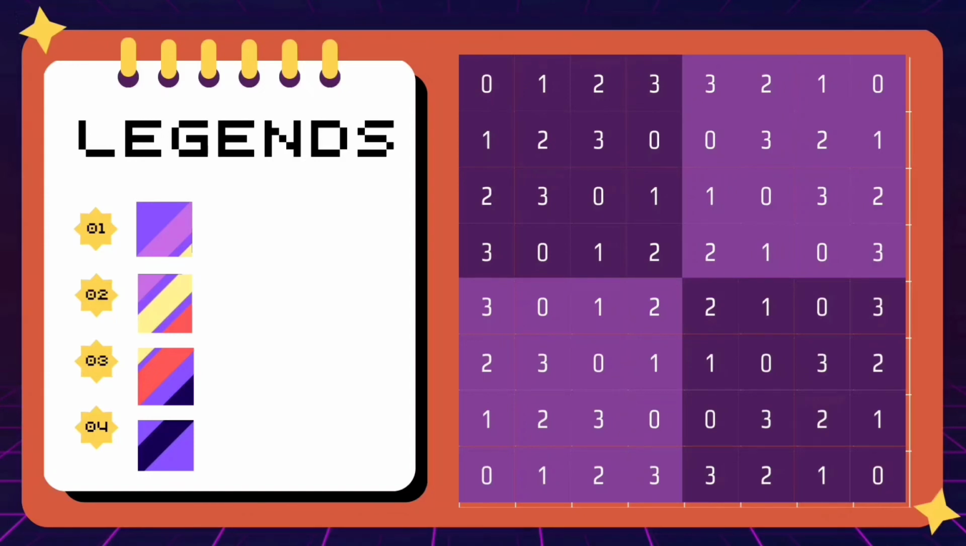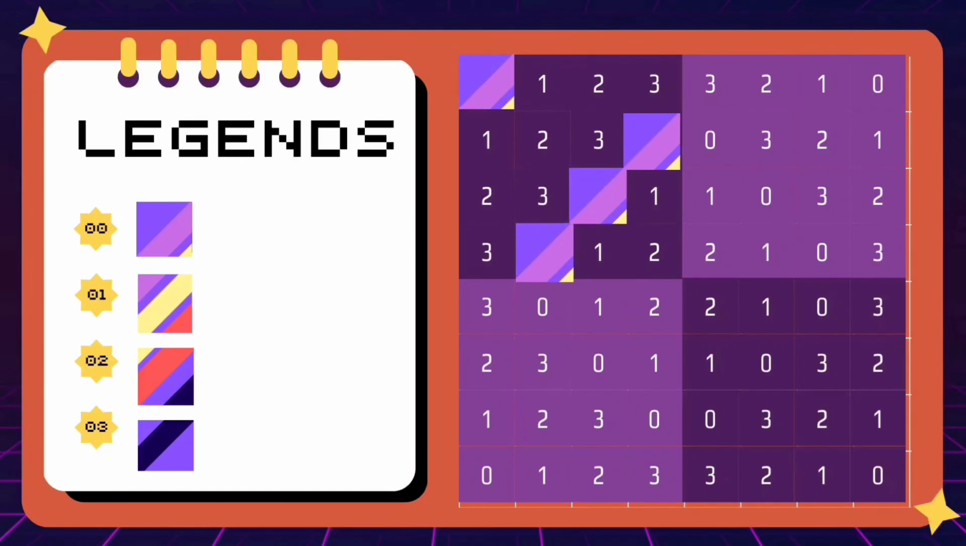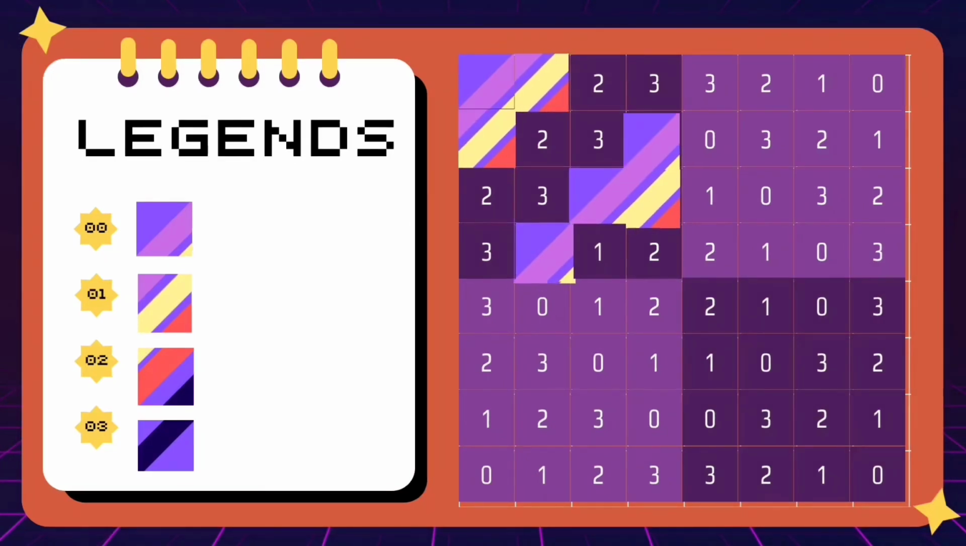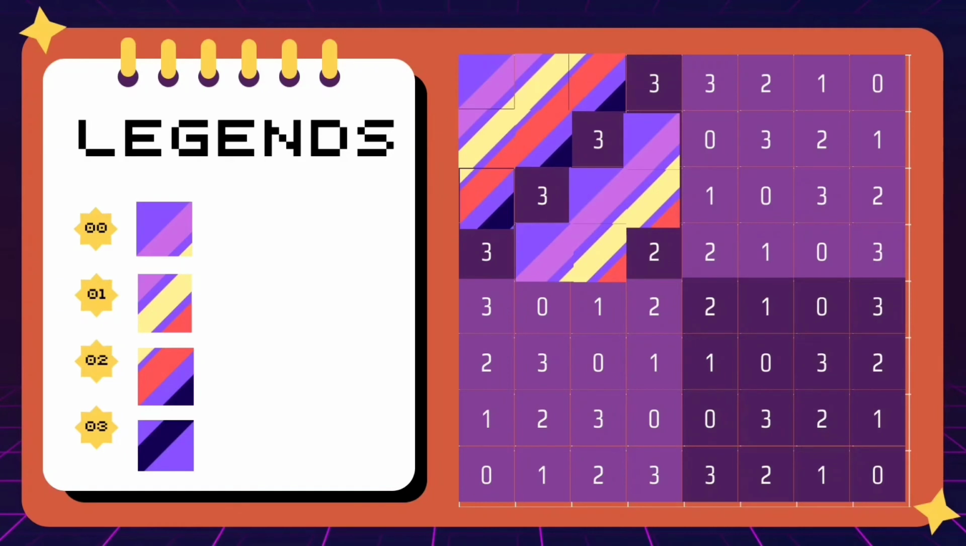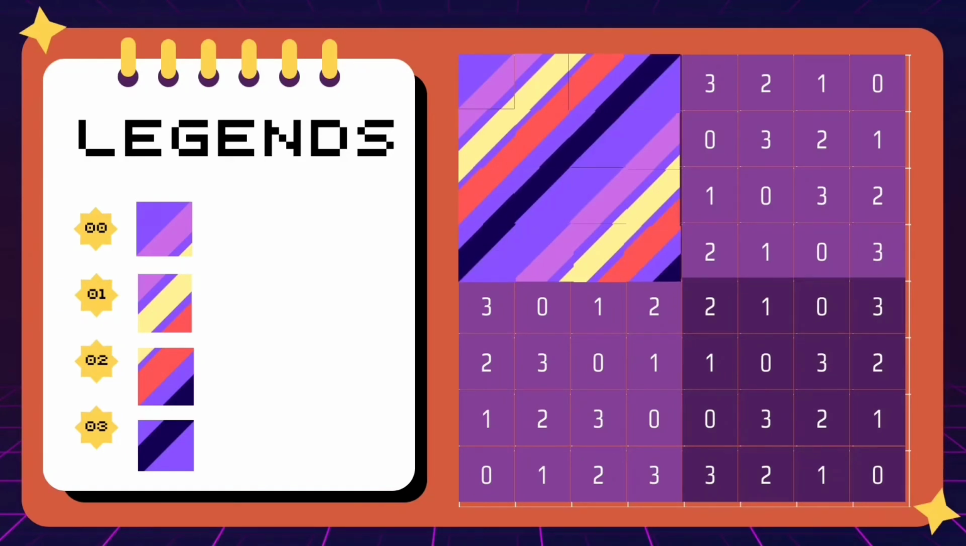And there you have it. We have completed the pattern that we will be filling later. Now, fill the corresponding patterns with their legends or design. But we still have the following steps. Fill in all the 0 in quadrant 1. Next, fill in all the 1 in quadrant 1. Next, fill in all the 2 in quadrant 1. Next, fill in all the 3 in quadrant 1.